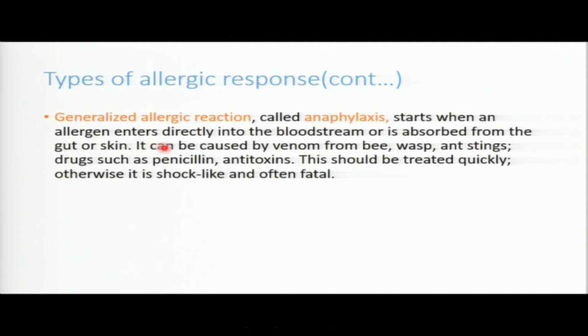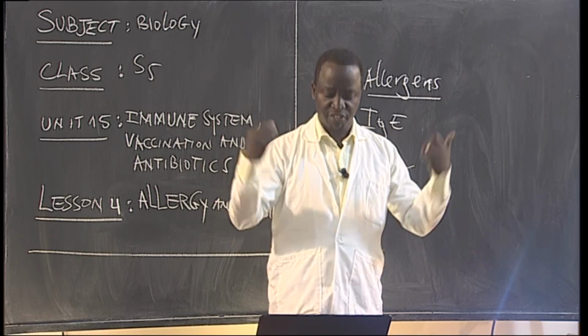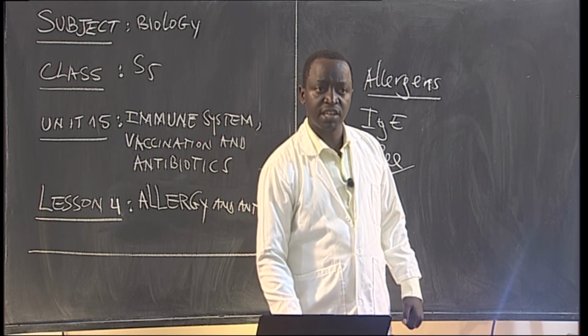Are you together? It can be caused by venom from bees. When the bees and the ants bite you, they can cause this toxin to be spread into the blood. When it spreads, it can affect the whole skin. When the whole skin is affected, this one is called generalized allergic reaction.